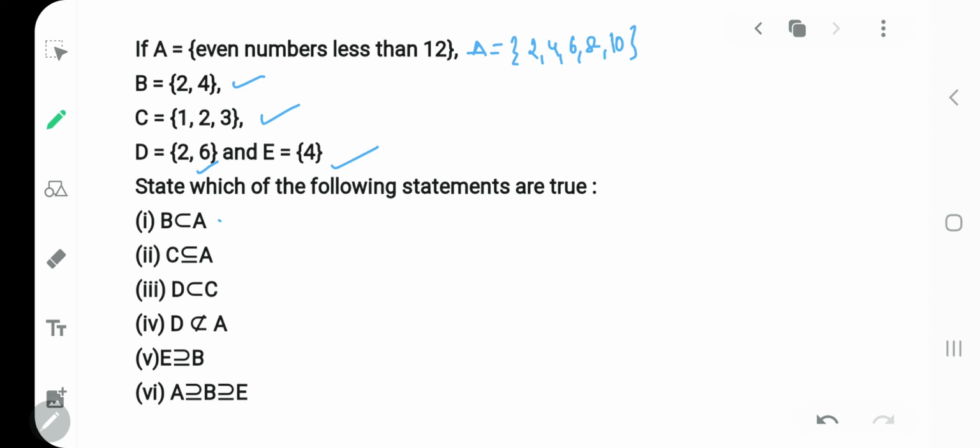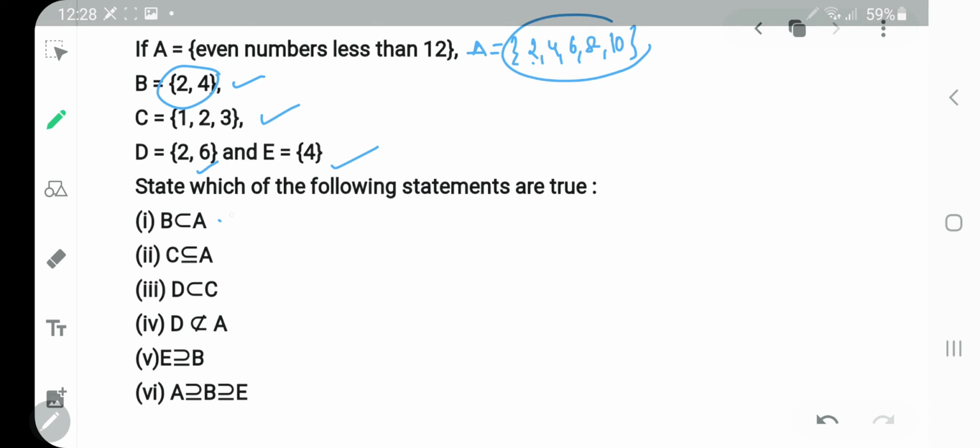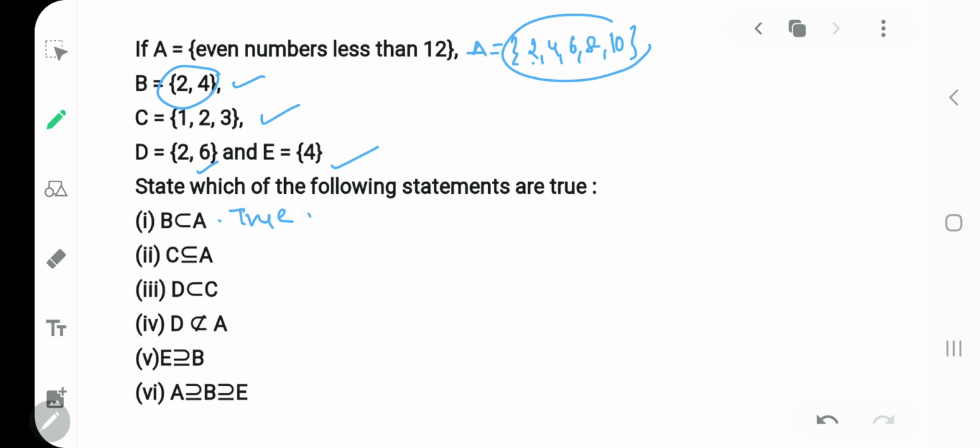B, I'm so sorry. B is a subset of A. All the elements of B are in A. So yes, you can say this is true. Next it is given C is a subset of A. Now my dear kids, C is having one extra element. It has 2 and 3. So it is not a subset. So it is false.